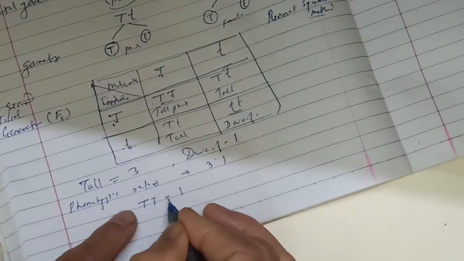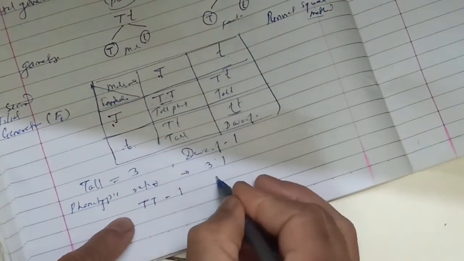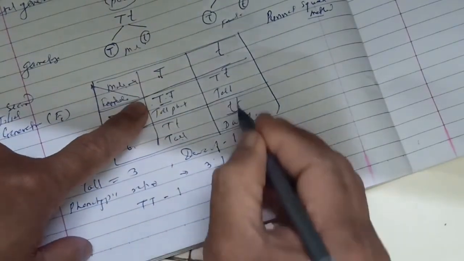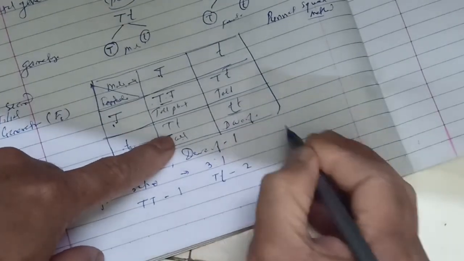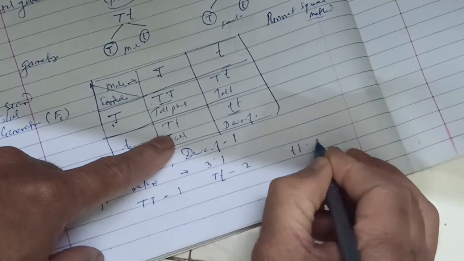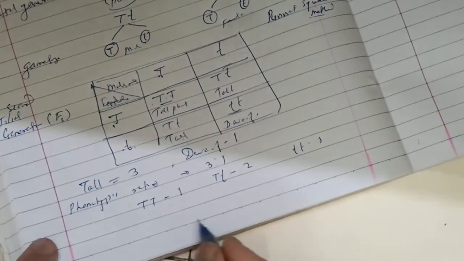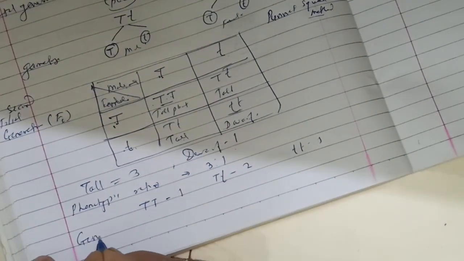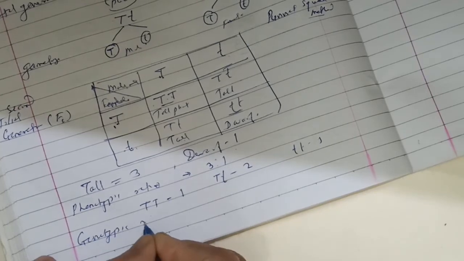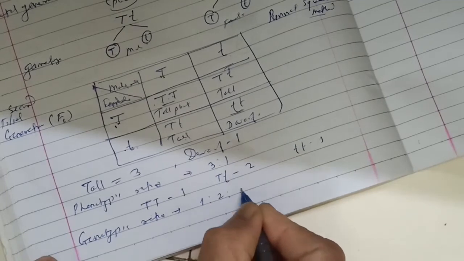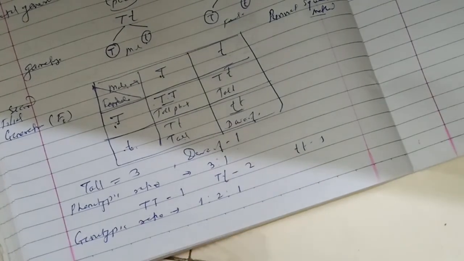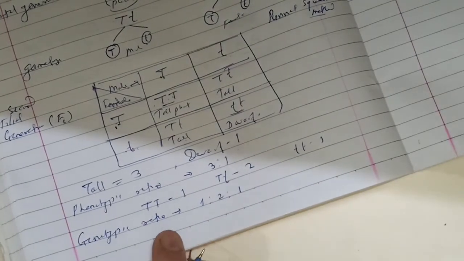But genotypically, when we see, one plant is capital TT, 2 plants show capital T and small t, and one plant shows small tt. He expressed this as the genotypic ratio, which is 1:2:1.